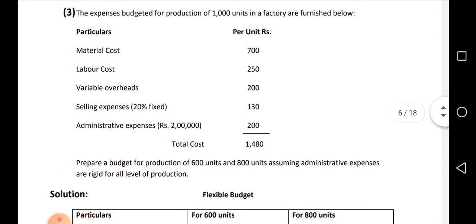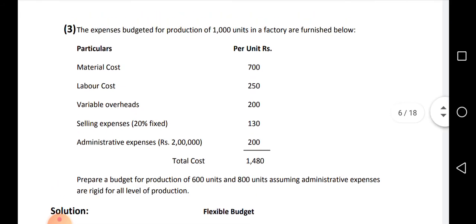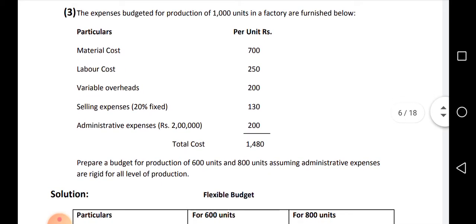Whatever variable expenses they have given per unit, it will remain the same irrespective of the level of units. Only the amounts will vary, because when multiplied with the number of units they change. You should remember one thing: when the question is given unit-wise, variable expenses per unit will always be the same, and fixed expenses overall cost will always be the same.